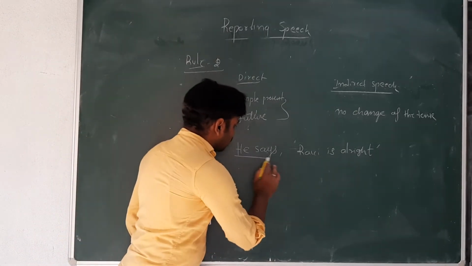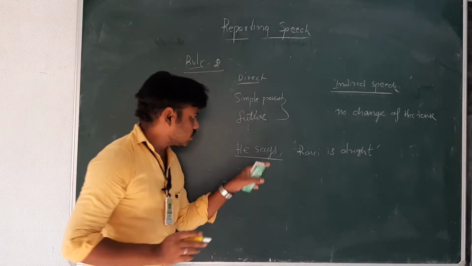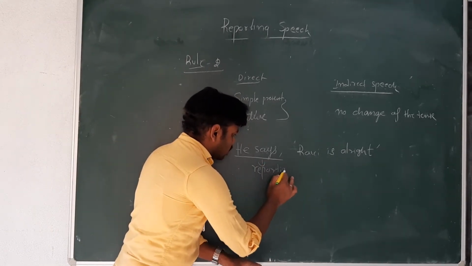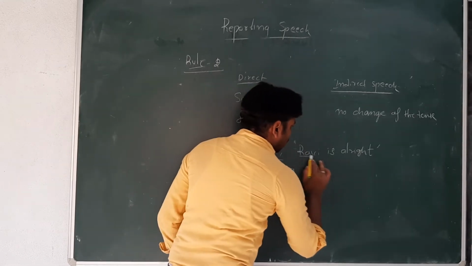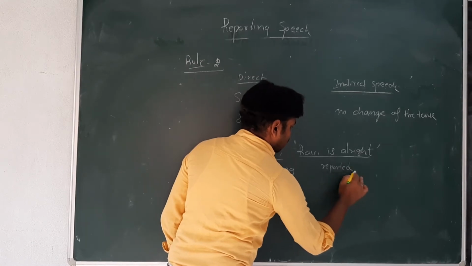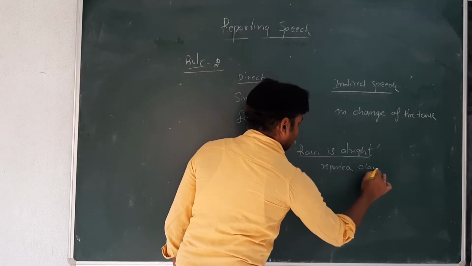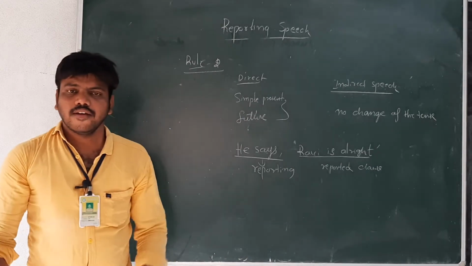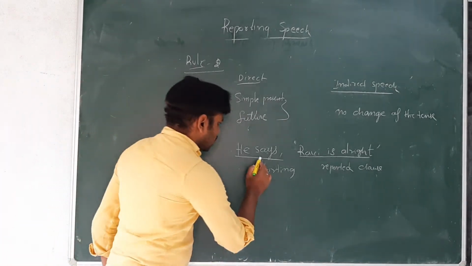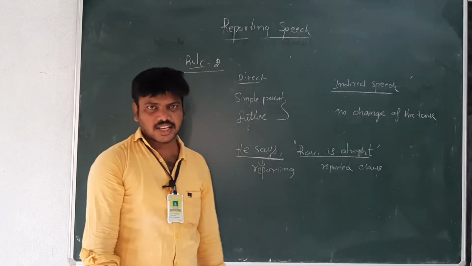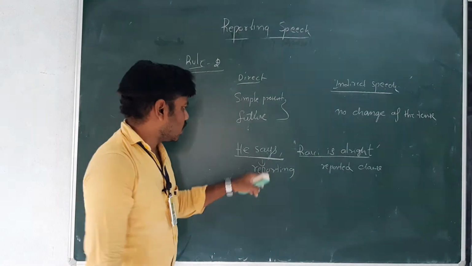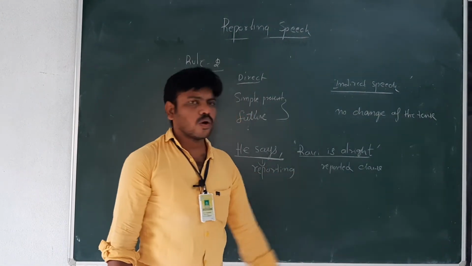This is called the reporting clause, and "Ravi is all right" is called the reported clause. How can we say whether it is simple present or simple future? Very easy. There is a "says" or "say."